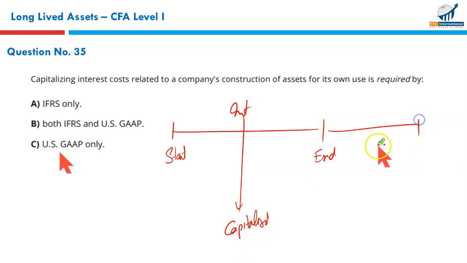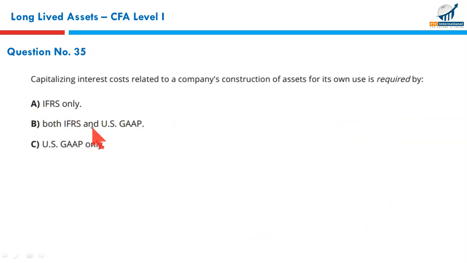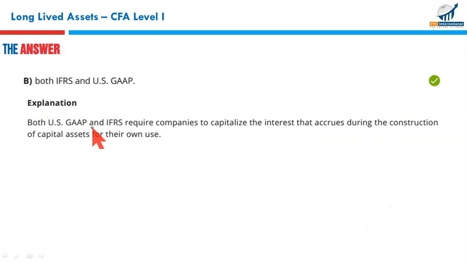Once the asset is completed, any interest payment after the completion of the asset will be considered as an expense, both under IFRS and US GAAP. They agree on this under both IFRS as well as US GAAP.